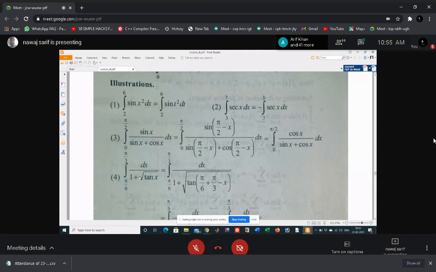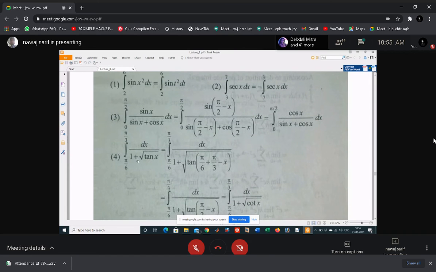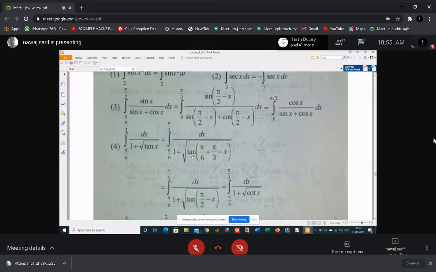Similarly, you can apply some property here. Integral pi by 6 to pi by 3 dx by 1 plus square root of tan x, and apply here the f of a plus b minus x property.